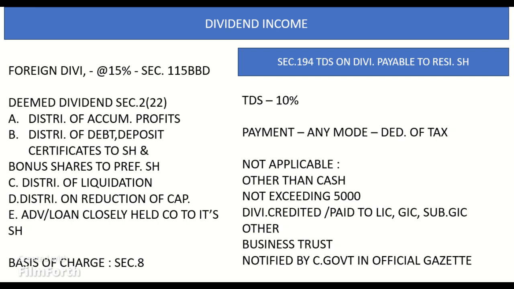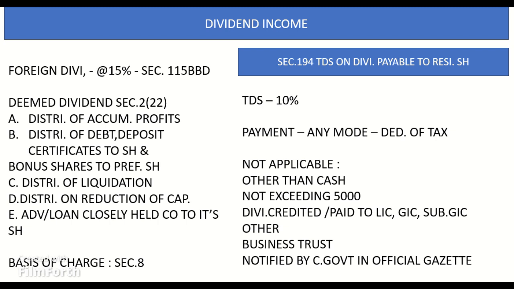its shareholder. Section 2(22)(e). Any payment, by a closely held company, of any sum by way of loan or advance to a shareholder, being the beneficial owner of shares holding not less than 10% of voting power, or to any concern in which such a shareholder is a member or has interest, or to any person on behalf of or for the individual benefit of such a shareholder, shall be deemed to be the dividend to the extent to which the company possesses accumulated profits.